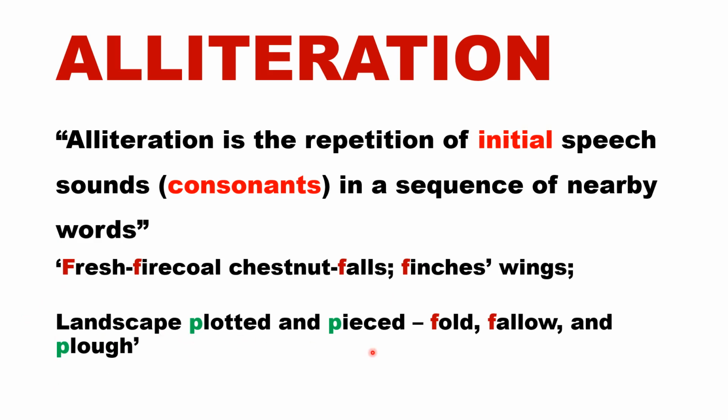And the next line of the poem is, "Landscape plotted and pieced, fold, fallow and plough." So plotted, pieced and plough: we have another alliterative sound, and it is the sound of P. So in these two lines we have alliteration on two letters, F and P. And again, that alliteration on F is repeated in the next line, fold, fallow and plough. So these two lines have alliteration on the consonant sounds of F and P.